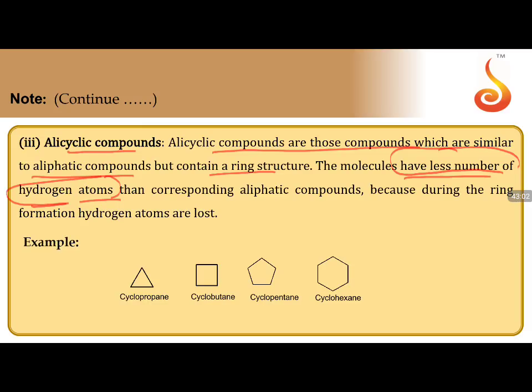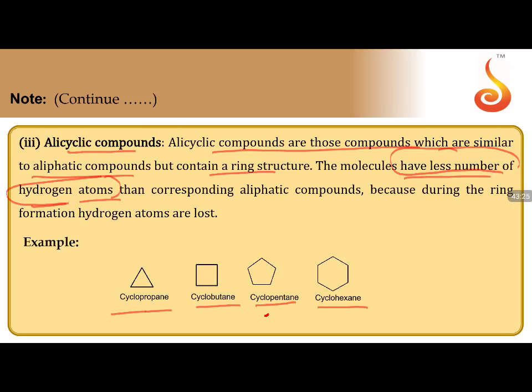Alicyclic compounds are similar to aliphatic compounds, but the only difference is they have less number of hydrogen atoms and they have a cyclic ring, and they still show properties like an alkane, alkene, alkyne, similar to that of aliphatic hydrocarbons. So if a 3-membered ring is there, propane becomes cyclopropane.